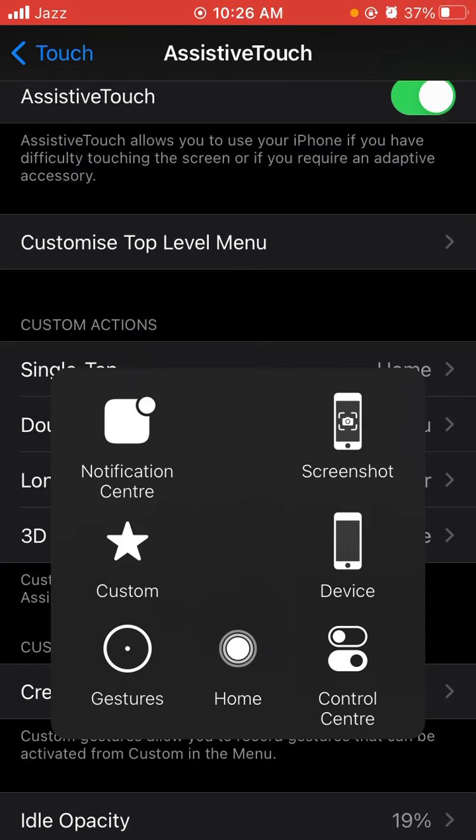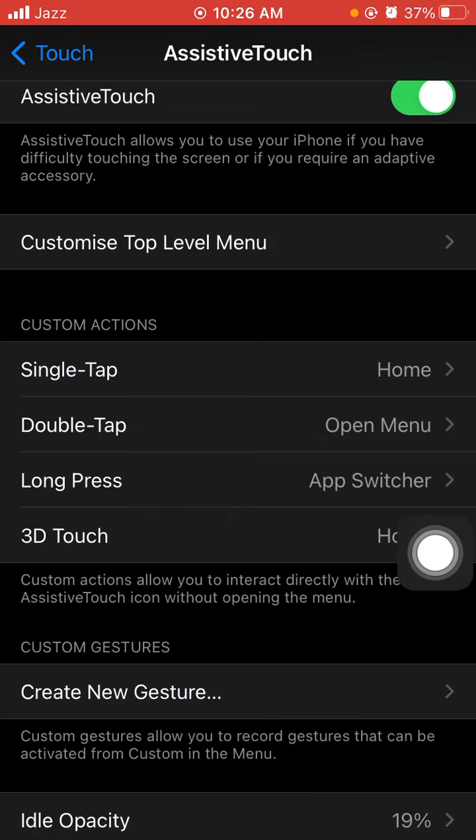By doing this, you can add the home button in your home screen shortcut button. If you have a problem with your iPhone and the physical home button is not working, you can use this button for home touch or many other things.